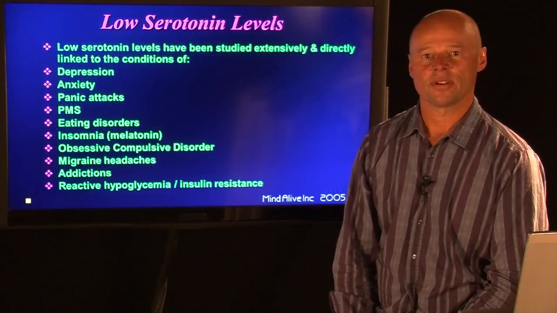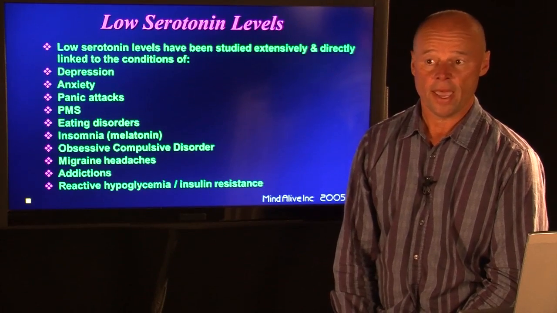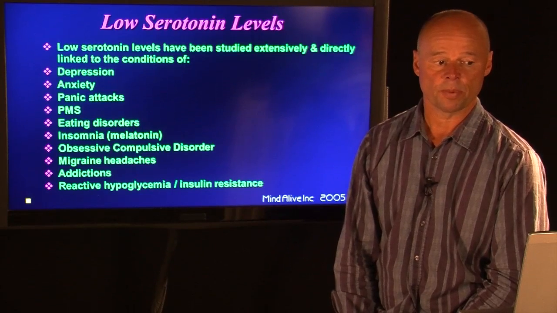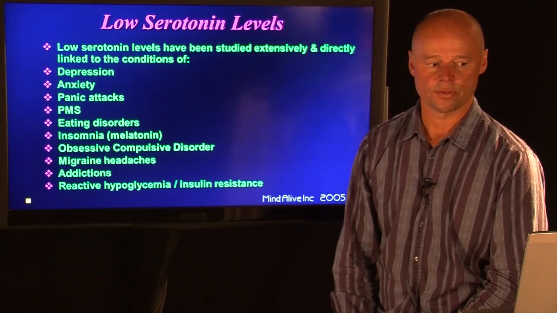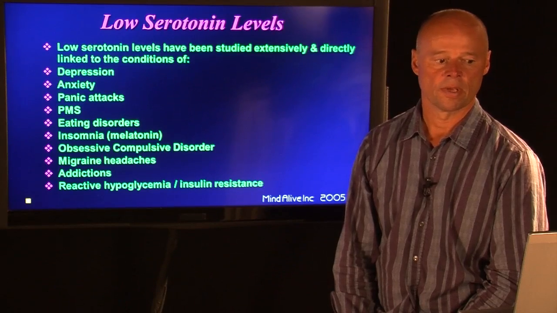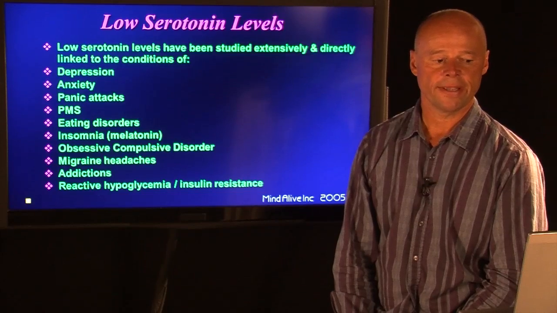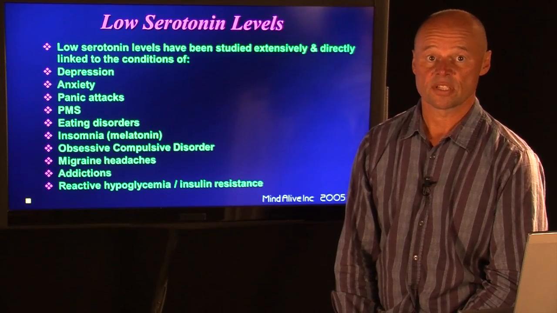The typical stressed out college student often struggles with low serotonin levels and may have symptoms relating to that. These symptoms could be depression, anxiety, panic attacks, premenstrual syndrome, eating disorders, insomnia, obsessive compulsive disorder, migraine headaches, addictions, or they may develop insulin resistance.